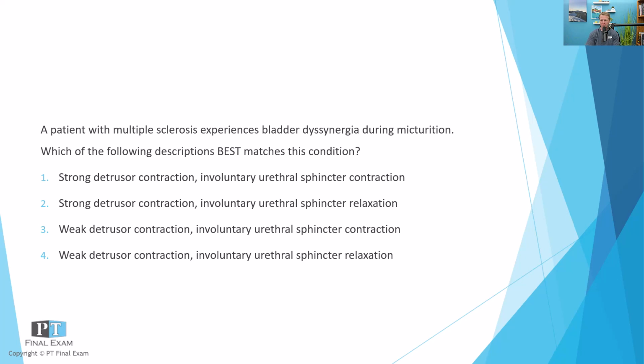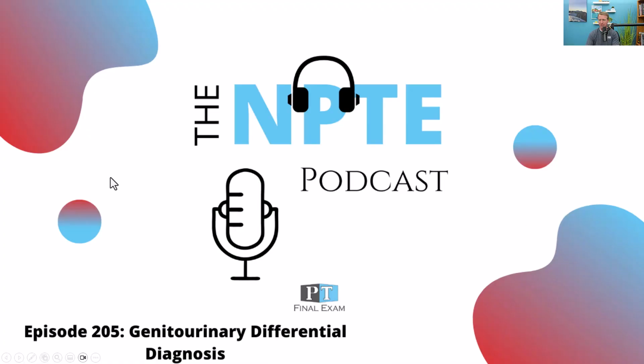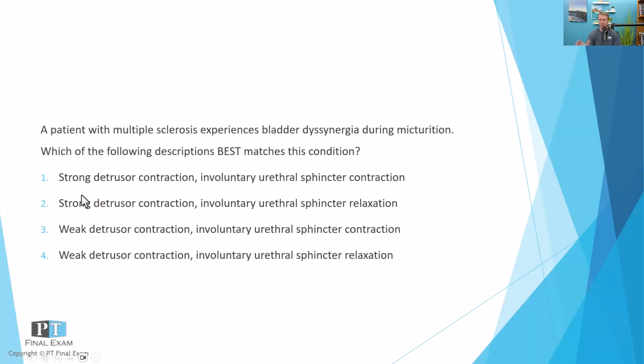So again, the question is, a patient with MS experiences bladder dyssynergia during micturition. Which of the following descriptions best matches this condition? Well, when you consider dyssynergia, it just indicates that there is not good synergy, or a dysfunctional synergy, between the bladder and the pelvic floor or the urethral sphincter. And so what happens with dyssynergia is that you have a weakness of your detrusor contraction.